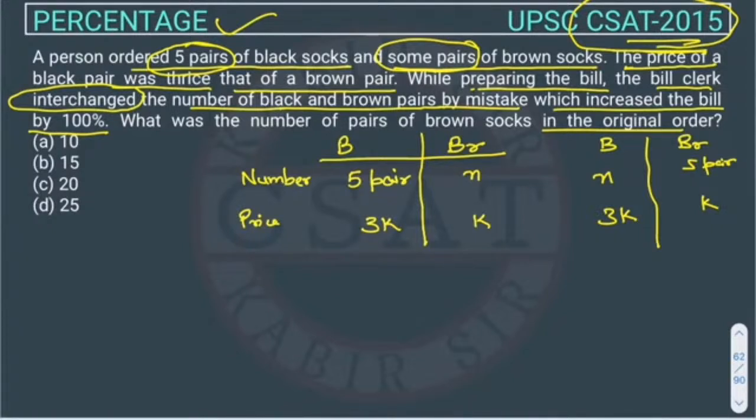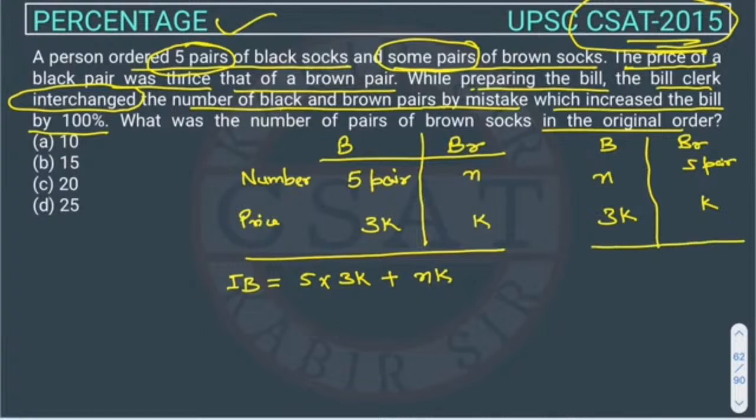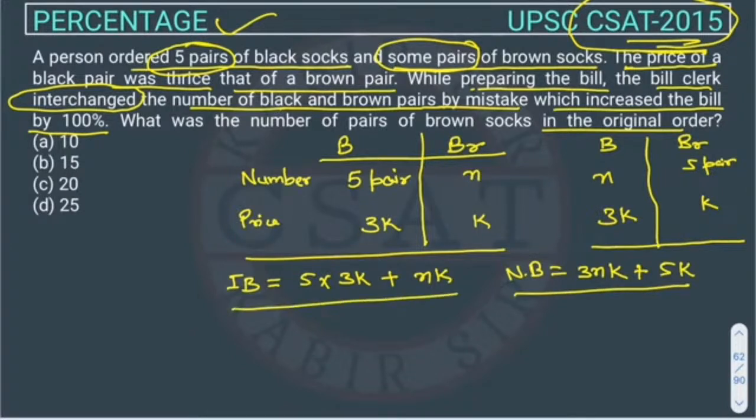So we will first calculate the price. This is the initial bill. Initial bill will be the number of pairs of socks he is buying and the price: 3K plus NK. And what's the new price? New price will be 3NK. So now the new bill will be 3NK plus 5K. I hope you all got it till now.